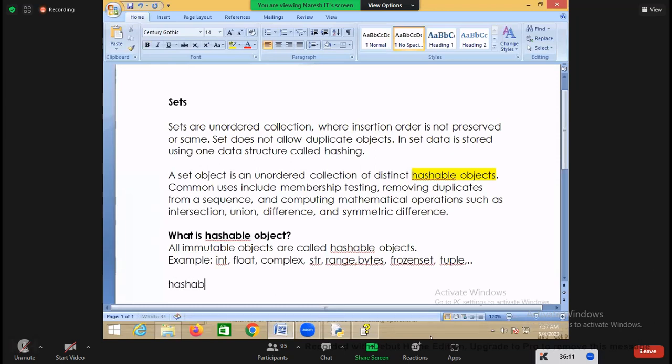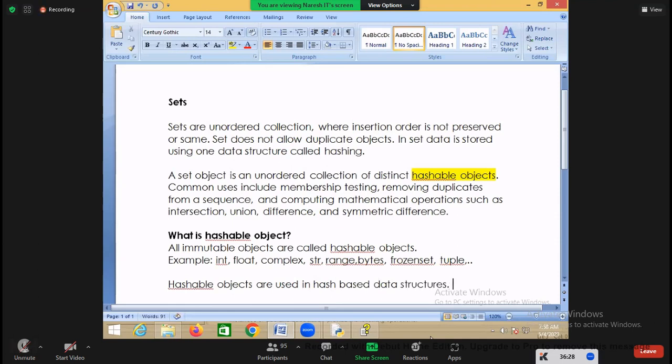Hashable objects are used in hash-based data structures.